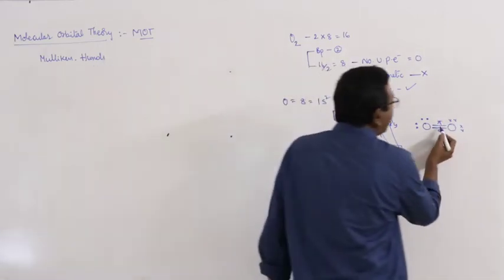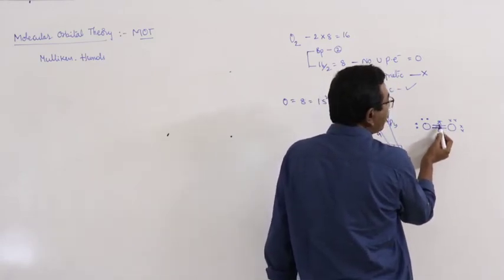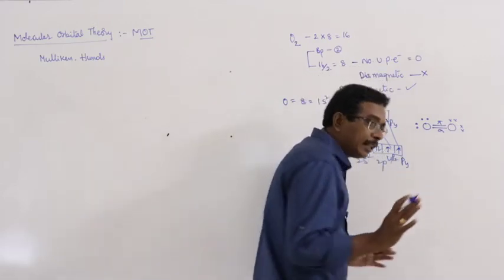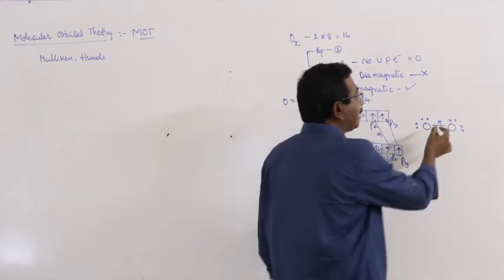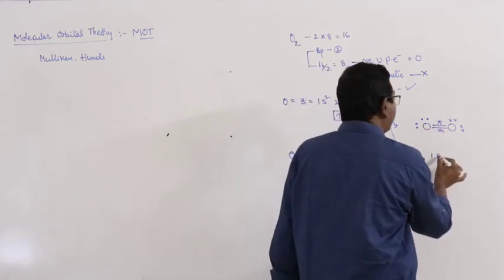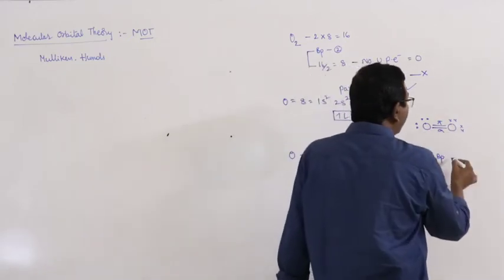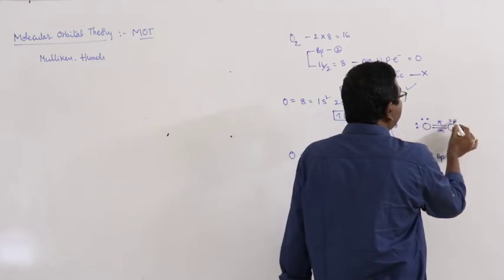Totally the number of electron pairs is 1 in this sigma bond and 1 in this pi bond. According to VSEPR theory, a double bond, single bond or triple bond is considered as one bond pair, and the remaining are all lone pairs. How many lone pairs are there? 1, 2, 3, 4.